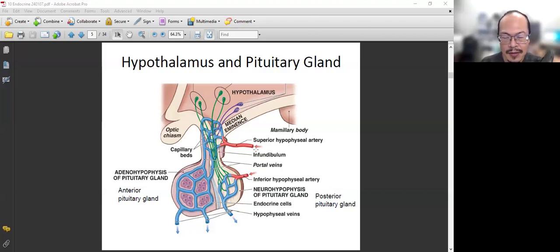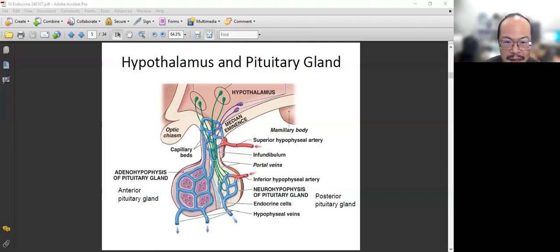The only thing you need to know is the hormones. You need to know that the hypothalamus has two groups of cells or nerves. One part of them will directly secrete their hormone into the capillary. So here is blood coming in. You don't need to worry about the name. Here is a capillary, and then here is a capillary, and then blood's coming out.